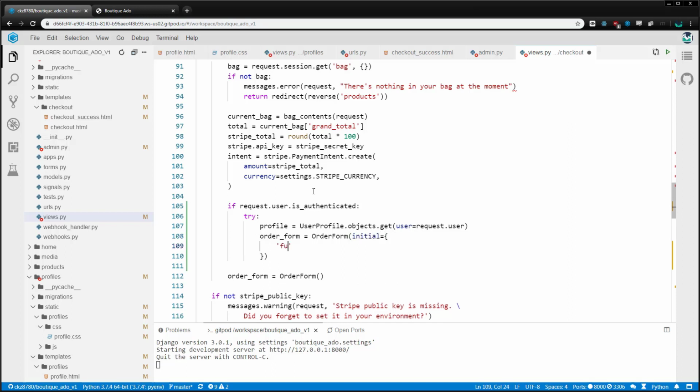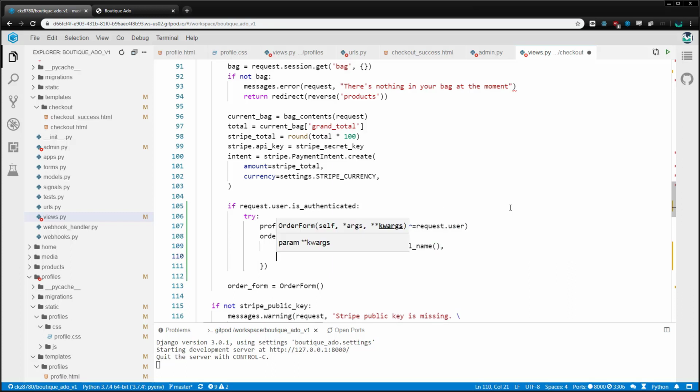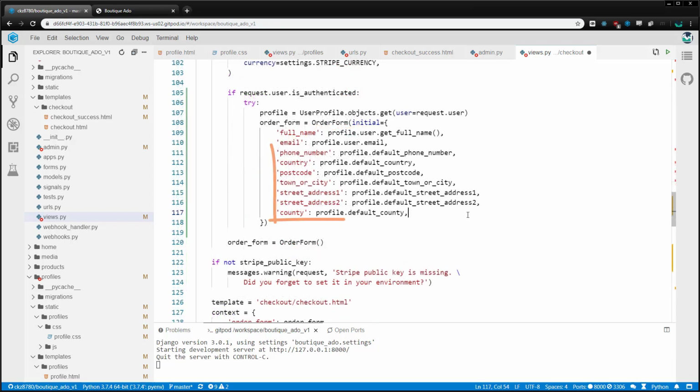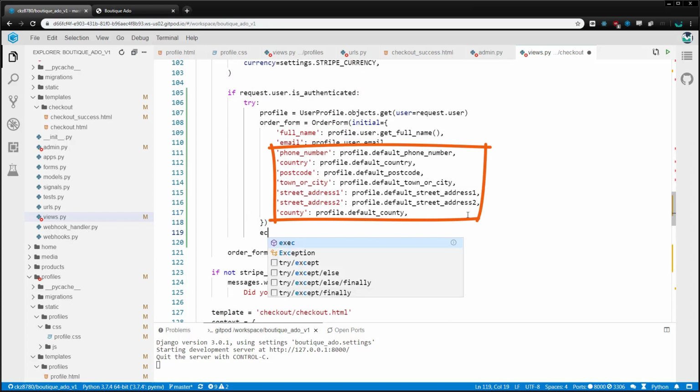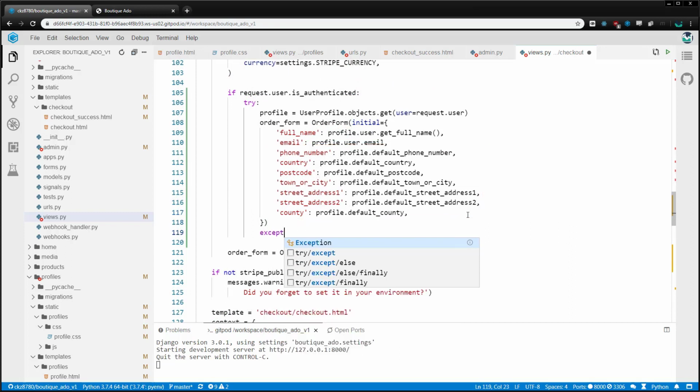For example, we can fill in the full name with the built-in get_full_name method on their user account, their email from their user account, and everything else from the default information in their profile. If the user is not authenticated, we'll just render an empty form.